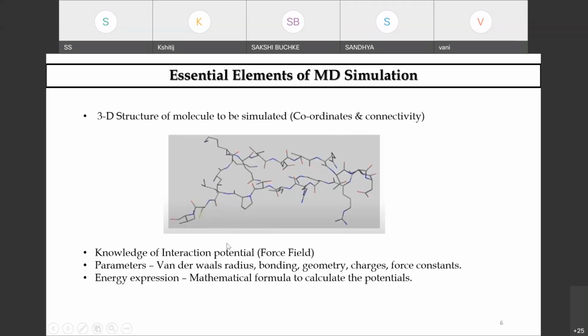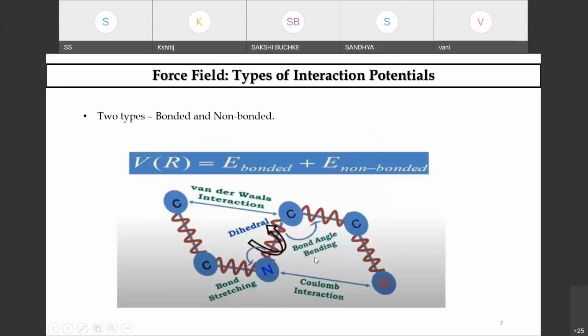So all this statistical mechanics is also very much important in studying the dynamics of biological systems by molecular dynamics simulation. This is what we have been trying to do, and we have been talking about the bonded and the non-bonded interaction energy. Again, I would like to reiterate that we are trying to compute or explore the macroscopic properties of a system through microscopic simulation.